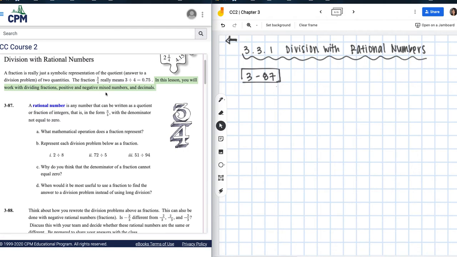So let's look at this one right here. The first thing I want to note is that a rational number is any number that can be written as a quotient or fraction of integers that is in the form a over b, okay? So we're going to rewrite this. A rational number, rational for math, and I'm going to put 3 lines for definition, right? And this means you can rewrite as a fraction.